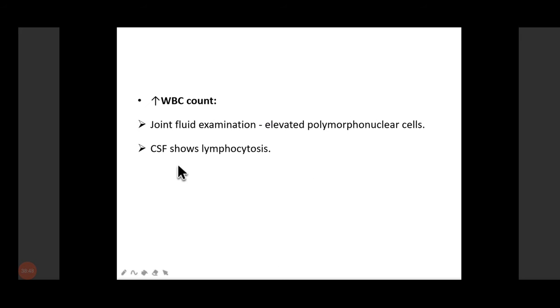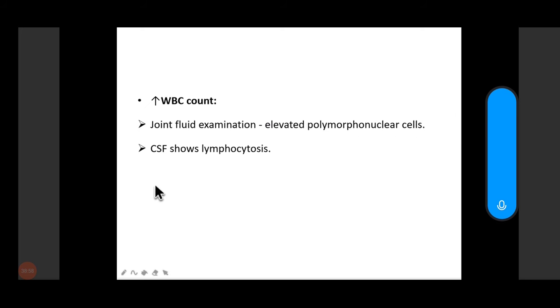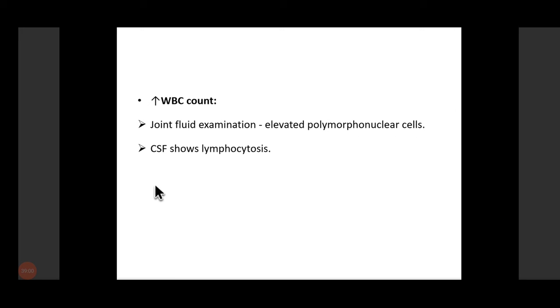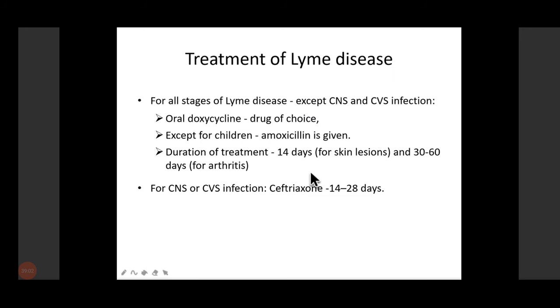Other parameters which you see are an increase in the WBC count. If you examine the joint fluid, there will be elevated polymorphonuclear cells, and the CSF may also show lymphocytosis. The treatment of choice is oral doxycycline, and the duration of treatment is 14 days for skin lesions and 30 to 60 days for arthritis.